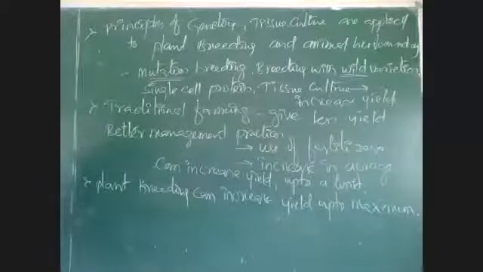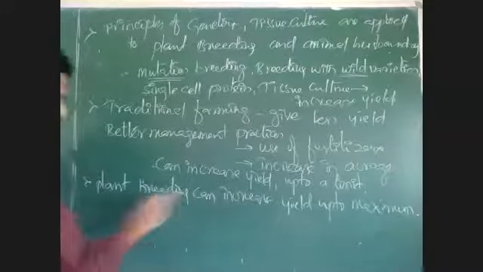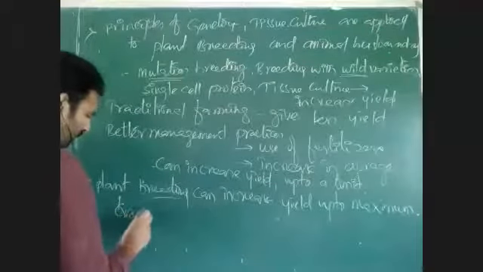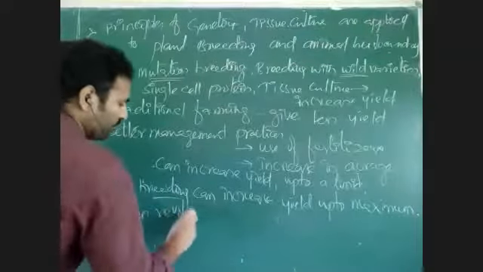Among them, green revolution is one where agriculture rate is increased. That green revolution can increase food production, but it depends on plant breeding. Green revolution is based on plant breeding.